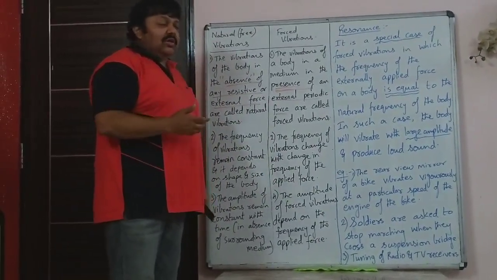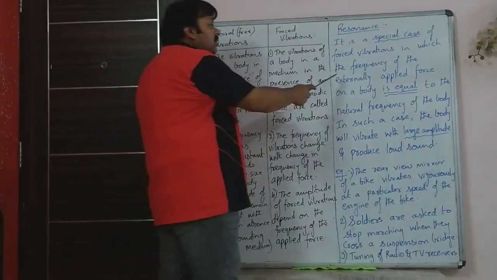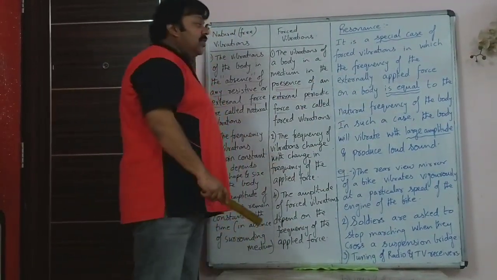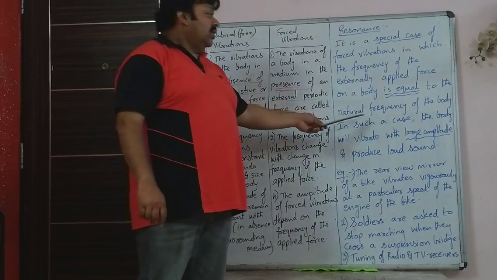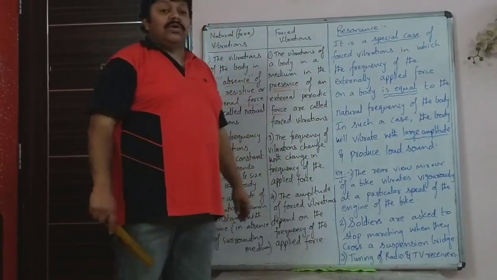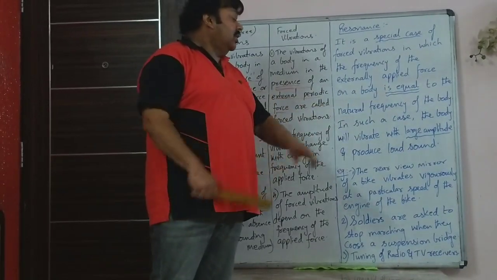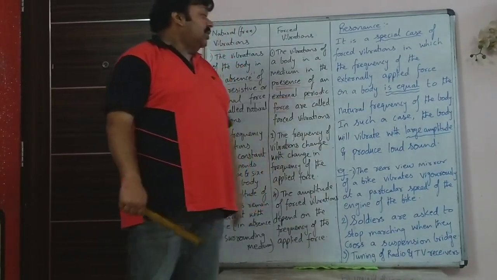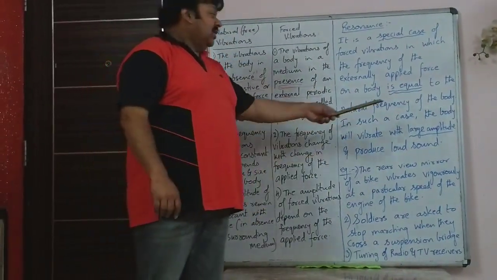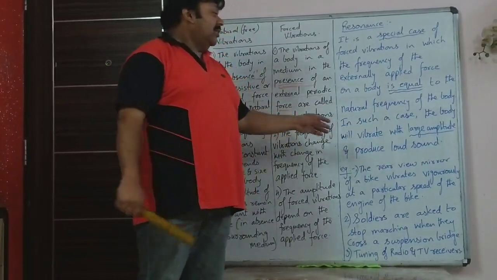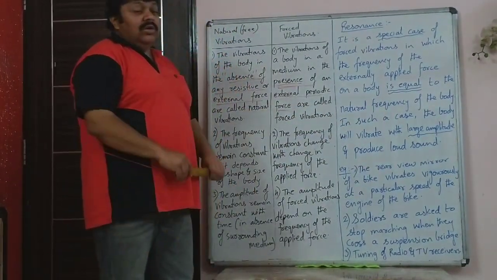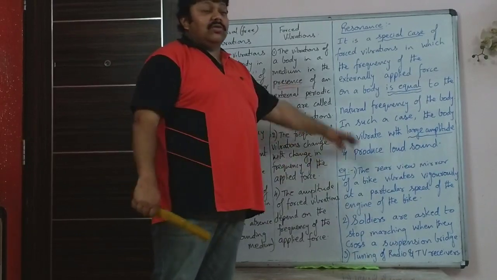It is a special case of forced vibrations in which the frequency of the externally applied force on a body is equal to the natural frequency of the body. In such a case, the body will vibrate with large amplitude and can produce a loud sound.